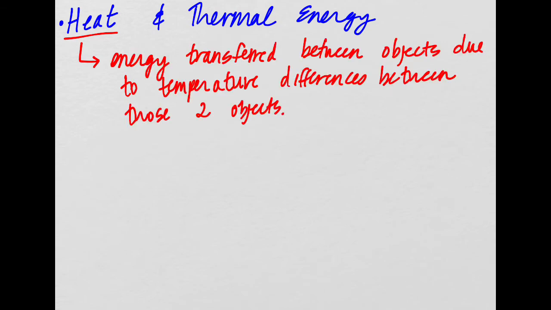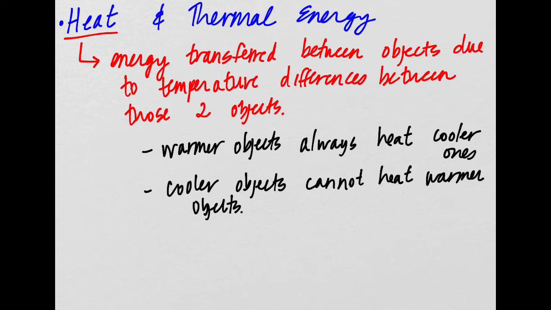So this is different than just hot or cold or how it feels, right? We kind of have to make our brains forget what heat means to us in non-scientific terms in order for this to make sense. What this is basically saying is that warmer objects always heat cooler objects, but the opposite can't occur. So warmer objects always heat cooler objects, but cooler objects cannot heat warmer objects.